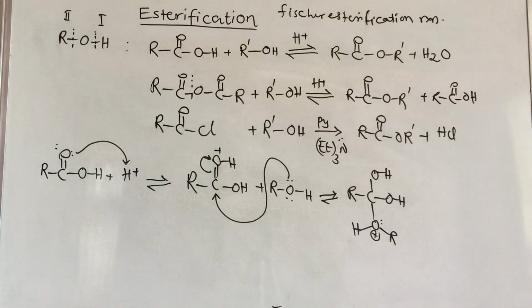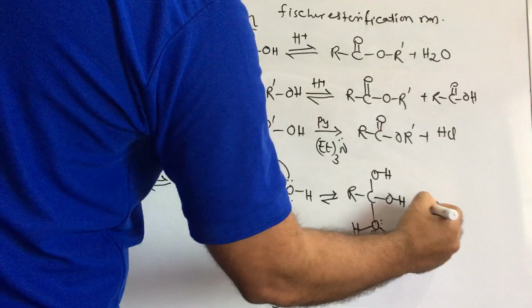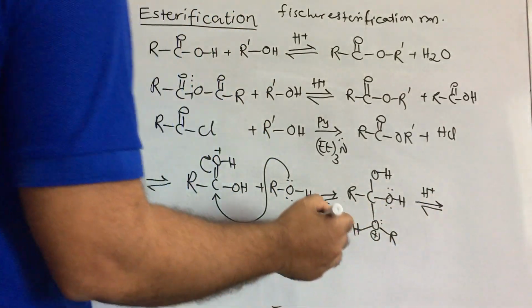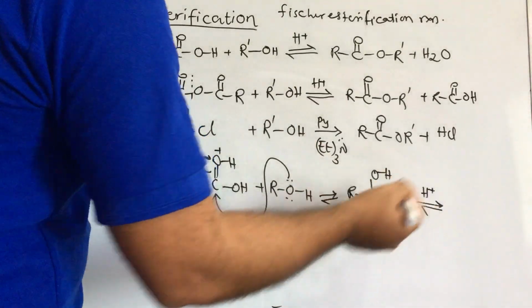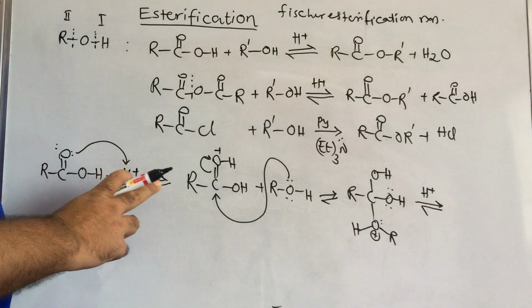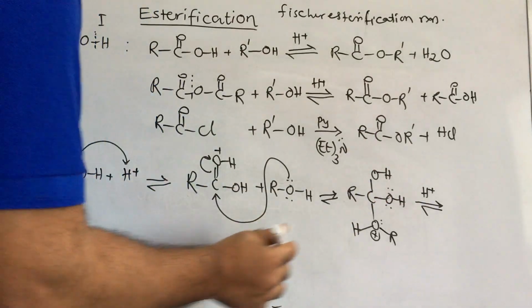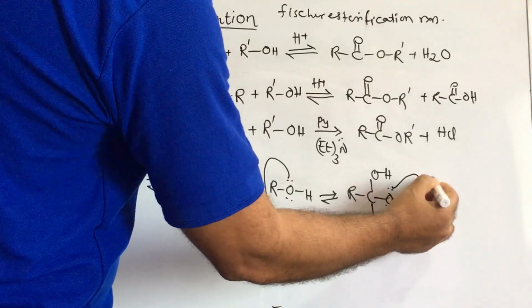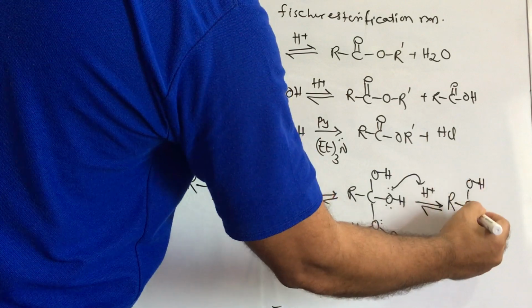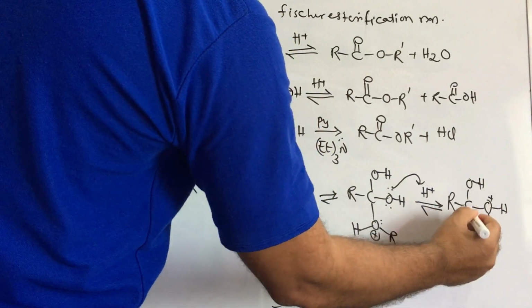Next, in acidic medium, because we are taking acid, one of the oxygens in the OH groups takes the H plus, because two hydroxyl groups on one carbon is unstable. Any one of the hydroxyl groups will take the proton. For example, I am writing this one, then it will be converted into RCOH, and this will be OH already there. Next, this will be H and positive charge.